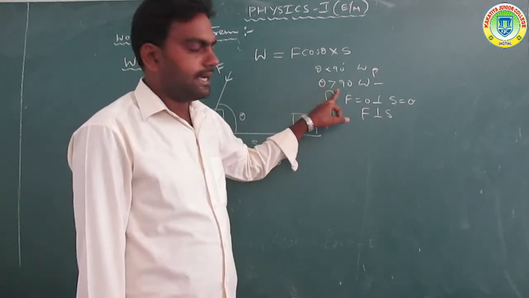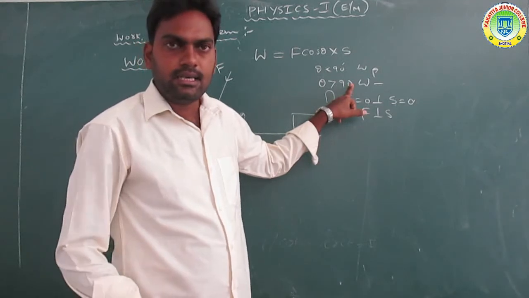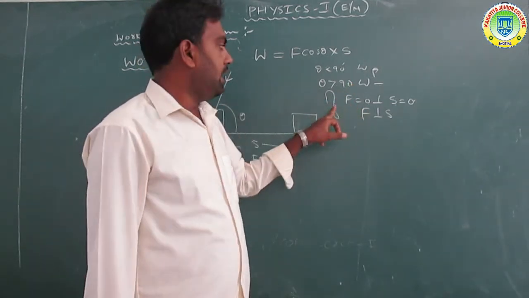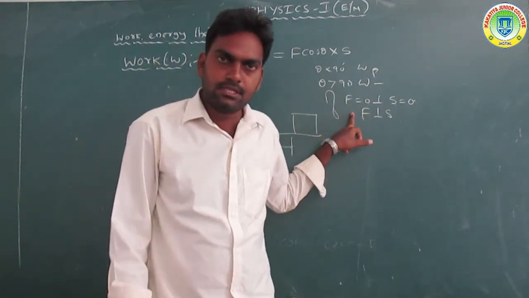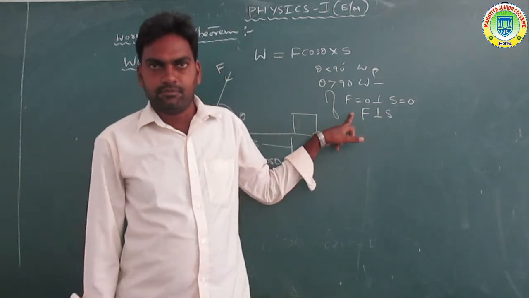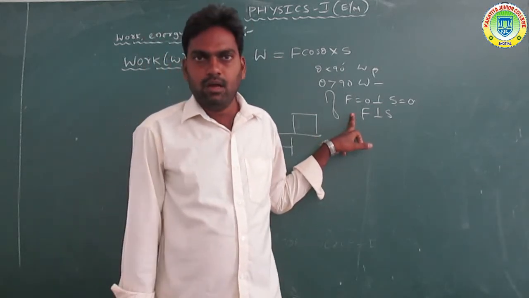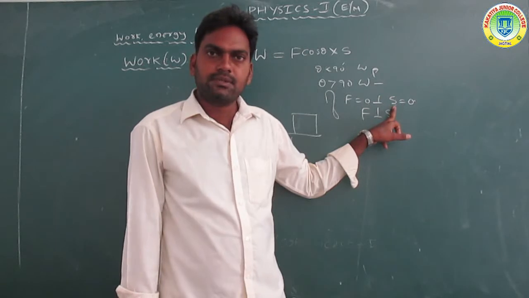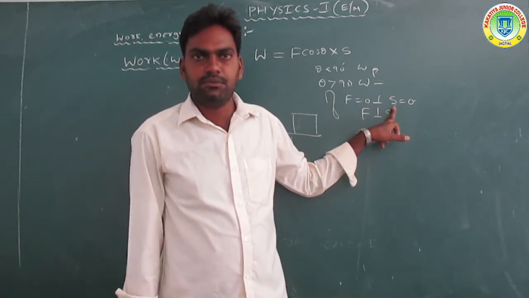If theta is greater than 90 degrees, work done is negative. And if the force F is equal to 0, or the displacement S is equal to 0, or F is perpendicular to S, in these cases work done will be 0. Clear? Similarly, if the displacement is 0, work done is 0.